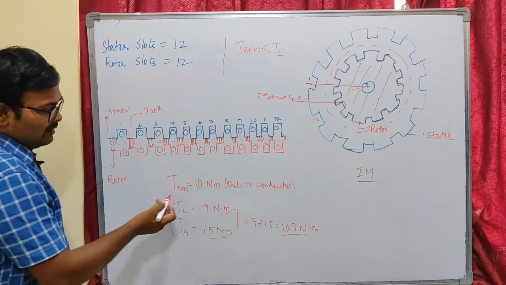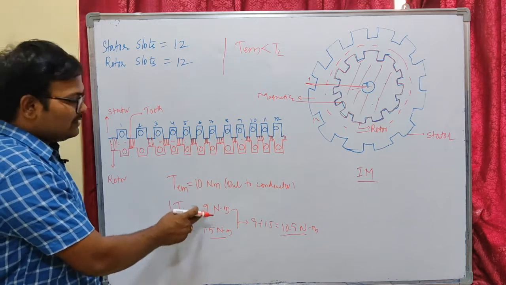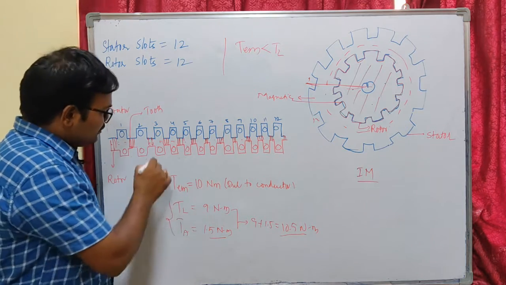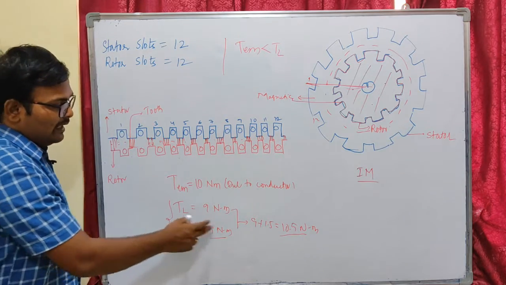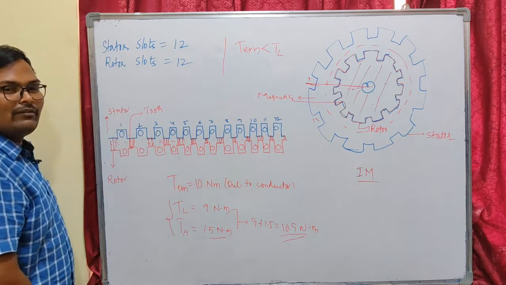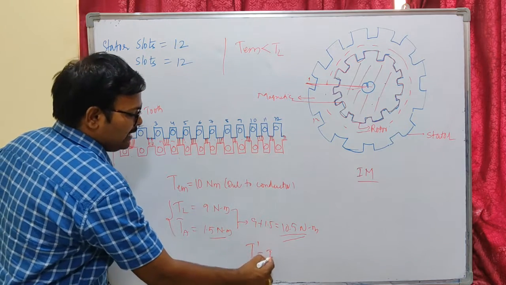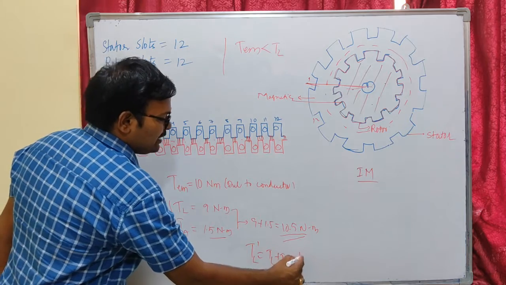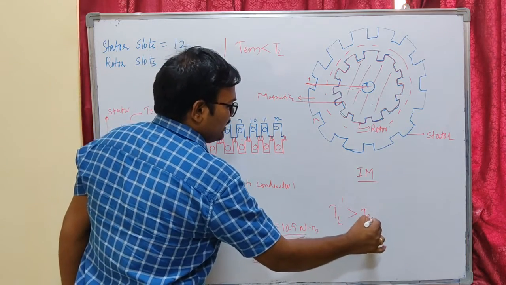Now let us see. Initially it was 10 Newton meters and load torque was 9 Newton meters. So our electromagnetic torque can easily overcome this load torque. Now what happens, due to this alignment there is some torque that is called alignment torque that is added to our load torque, and our overall load torque has been increased to 10.5 Newton meters. So you can see that our TL dash is the sum of our TL plus our alignment torque, which is 10.5. So our TL dash is greater than our electromagnetic torque.